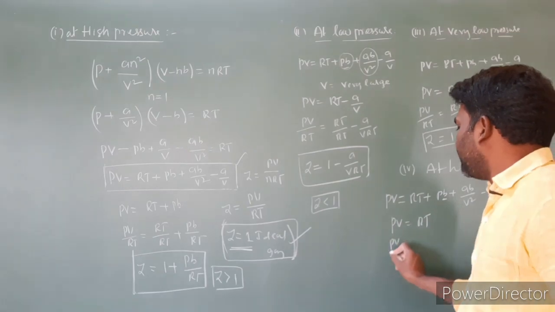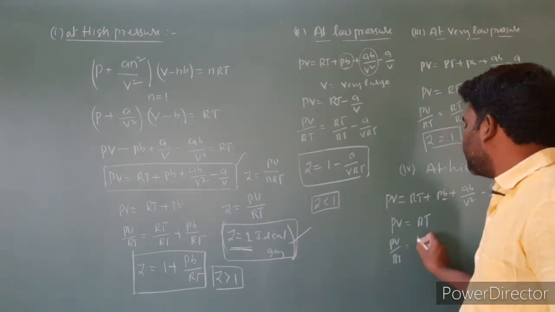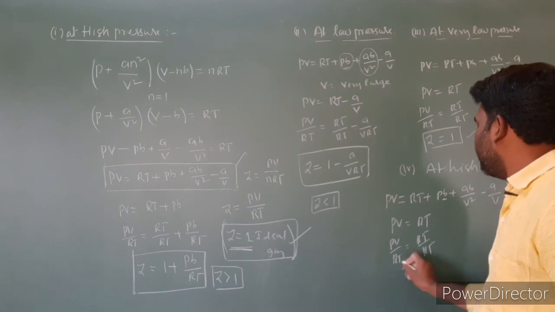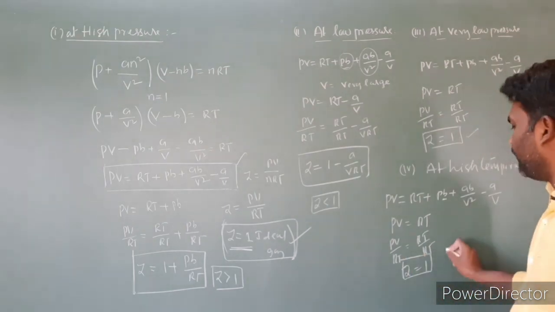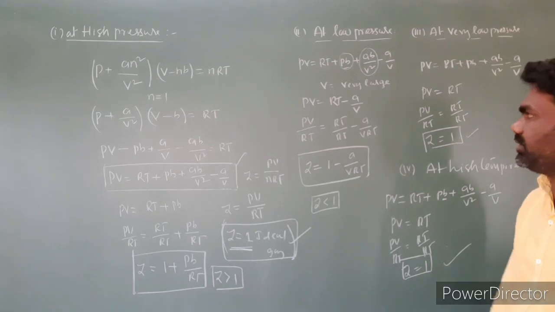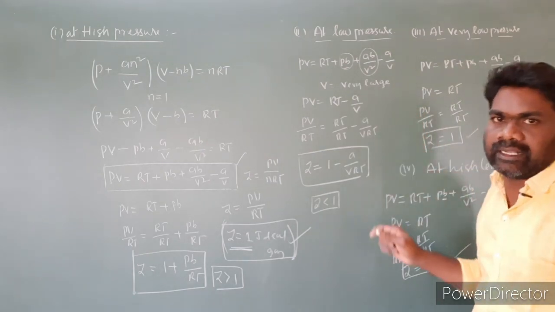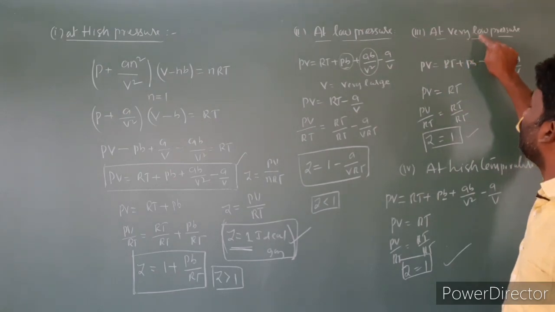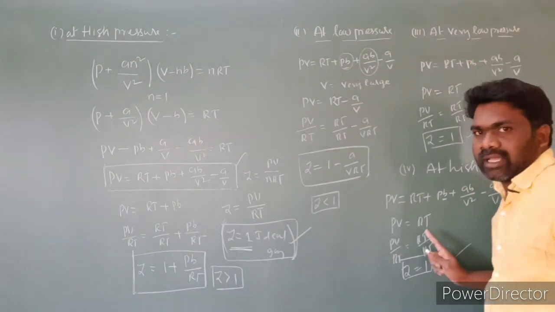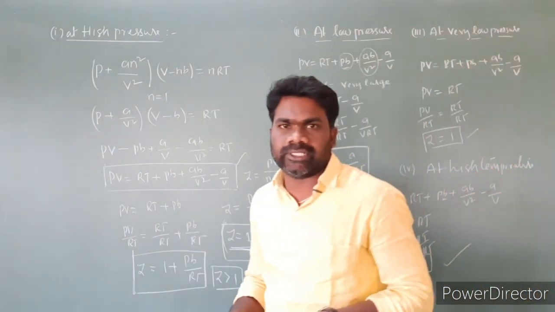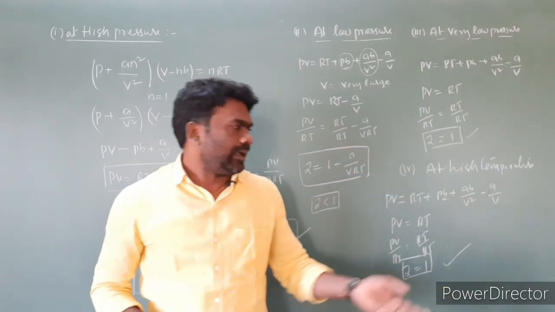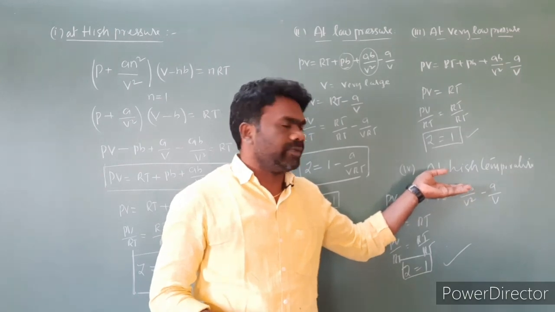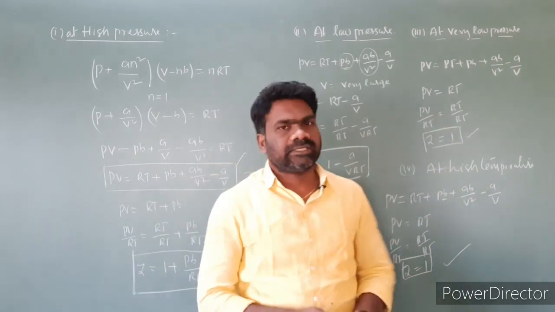Then PV by RT is equal to RT by RT, that is Z is equal to 1. So Z is equal to 1 in the sense that it is ideal behavior. So real gases obey ideal behavior. Real gases show ideal behavior at a very low pressure and at a high temperature. At very low pressures and high temperature, the real gases follow the ideal gas equation.